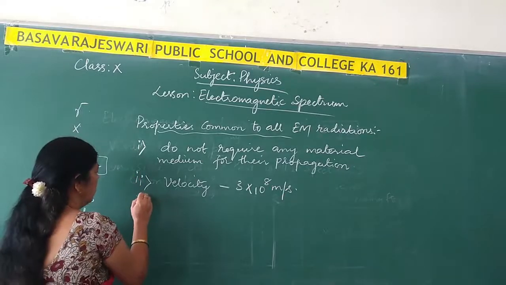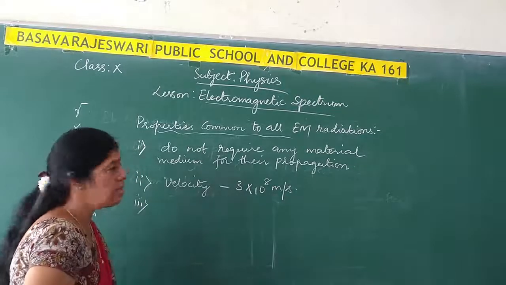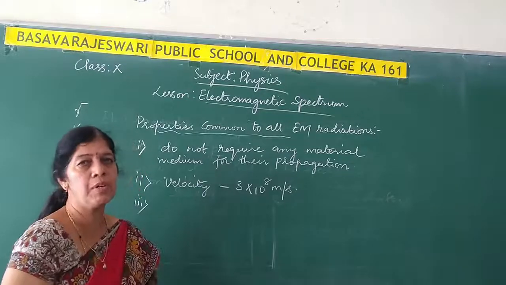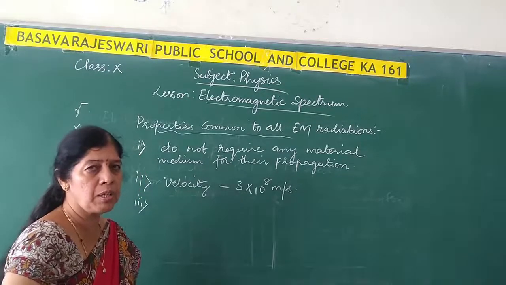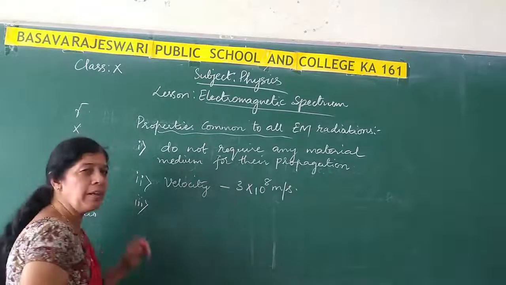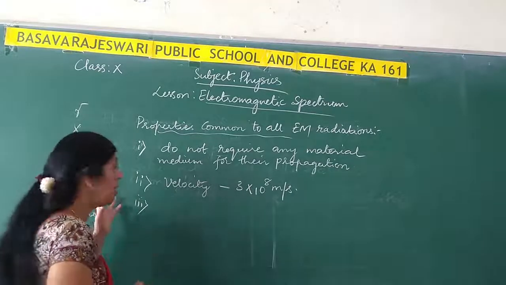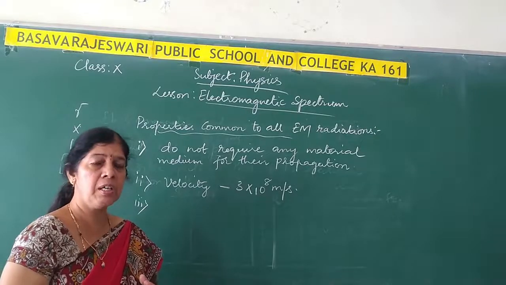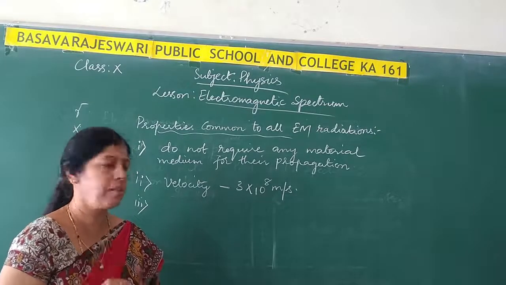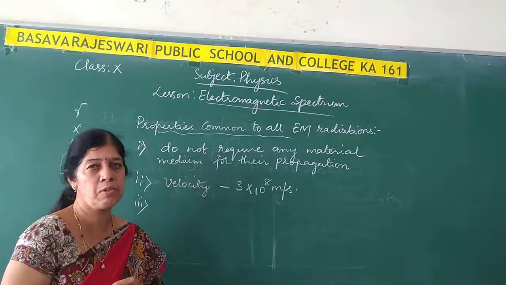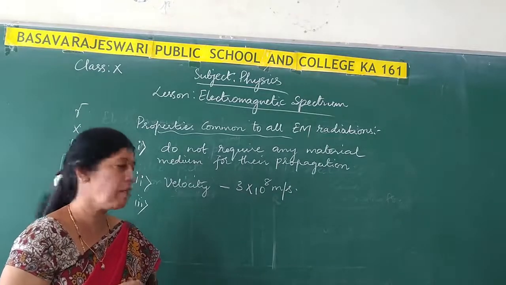Now, in our previous classes, we have learnt about various behaviors of light. Light will undergo reflection, light will undergo refraction. Just like the ordinary light or visible light, other radiations also undergo reflection, refraction, diffraction and polarization. Diffraction and polarization are other behaviors of light which you will learn in higher classes.